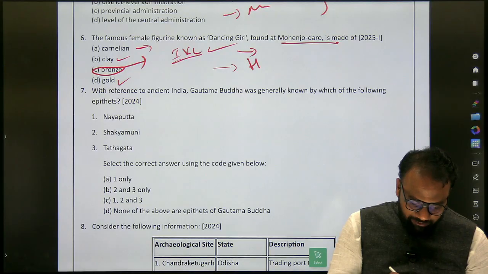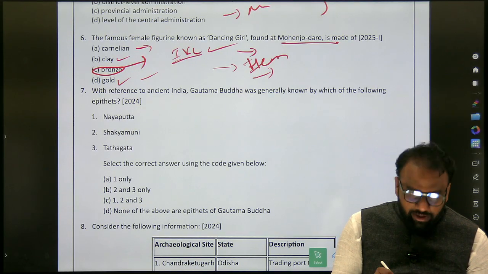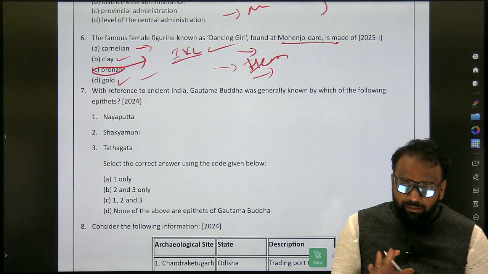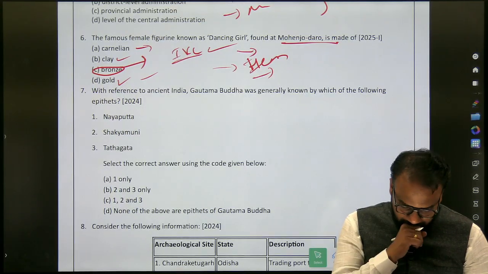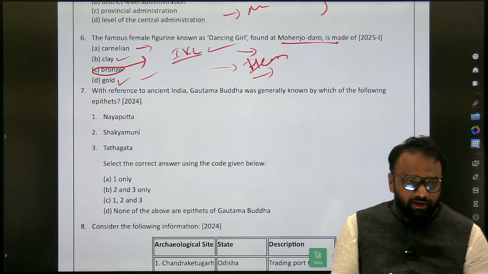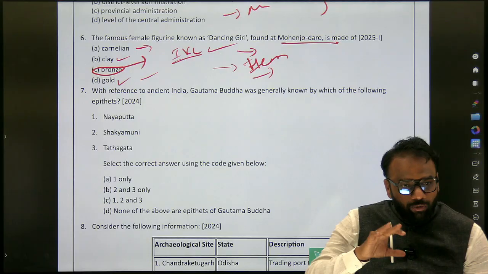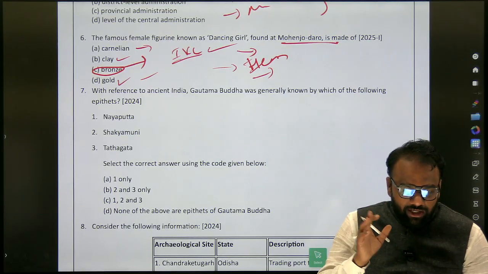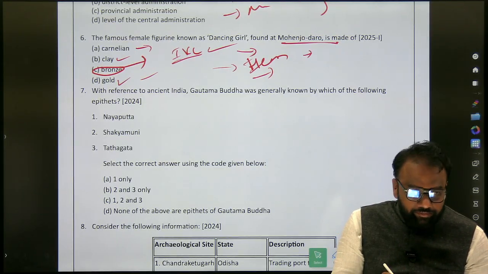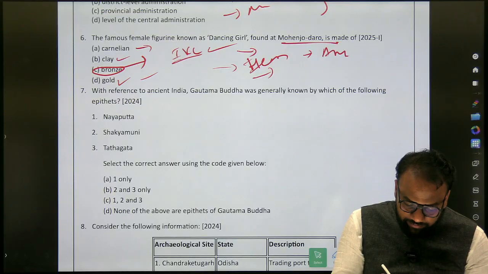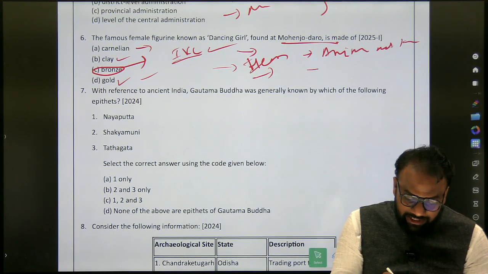Before animals, we will go with respect to metals. They are not aware of iron. An important metal which they are not aware of was iron. At the same time, we will not stop here. Whatever the exams demand that we have discussed, you will also find out animals known and animals not known.